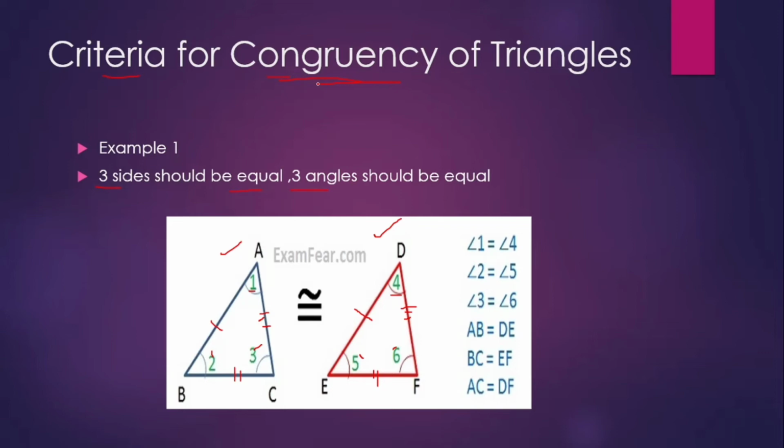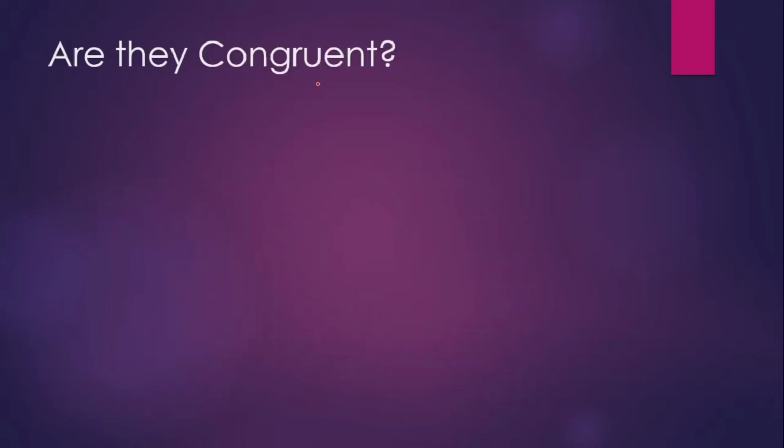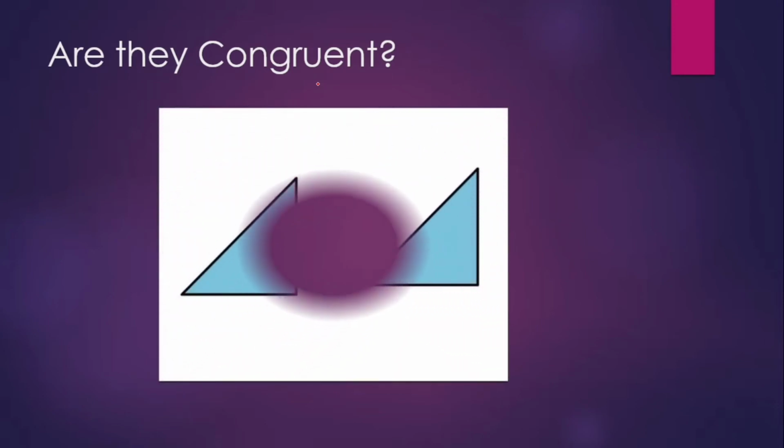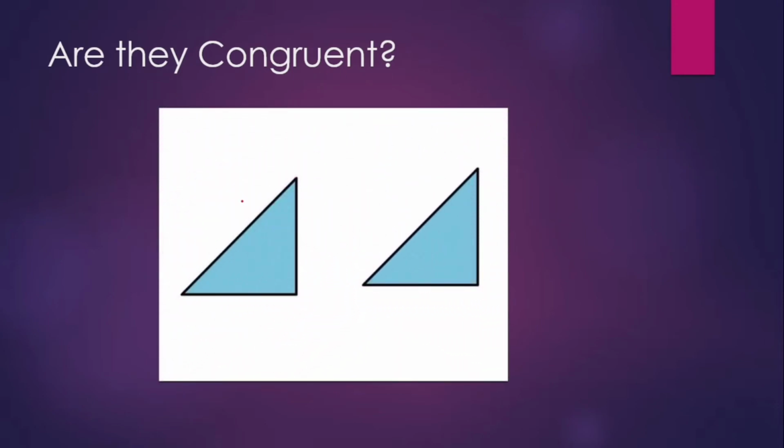So next we discuss some simple problems. The first question is: are they congruent? Here we have two blue triangles. Are these two triangles congruent or not? Observe the sides. Both the triangles have similar sides. One side is similar, similarly the second side is similar, right? And the third side is also similar.